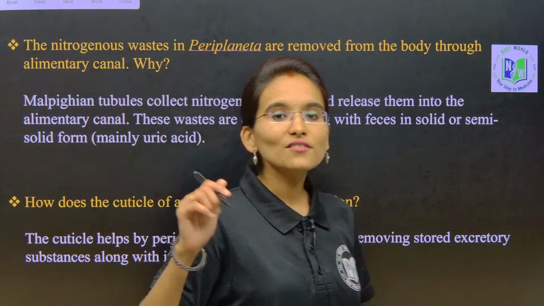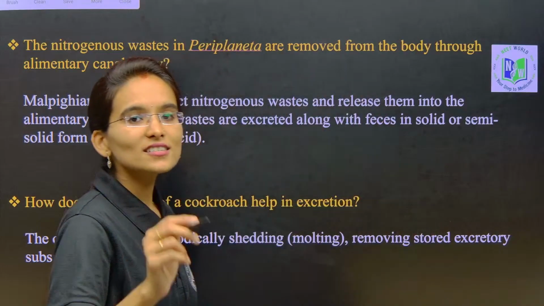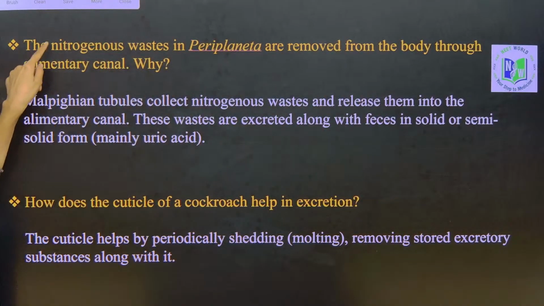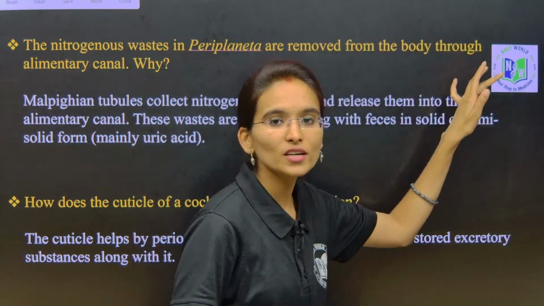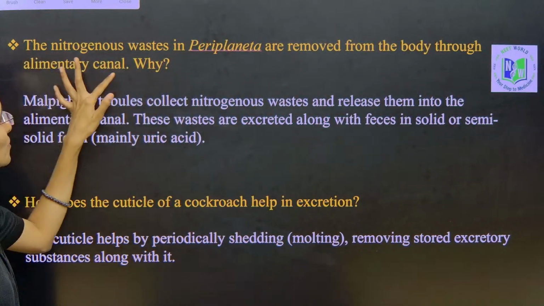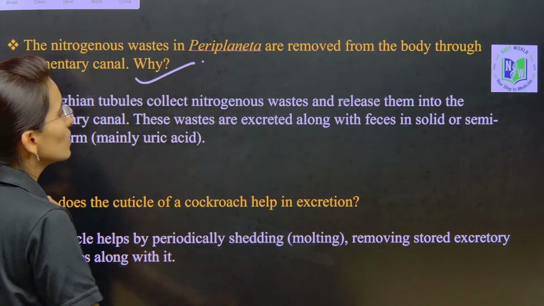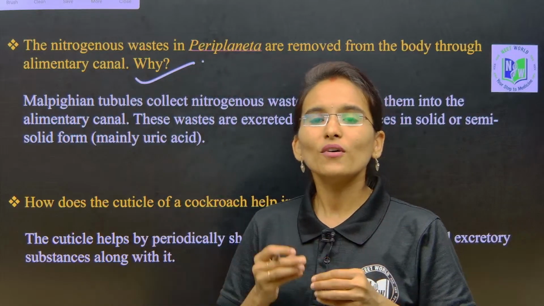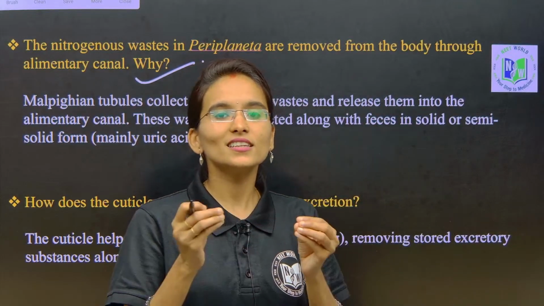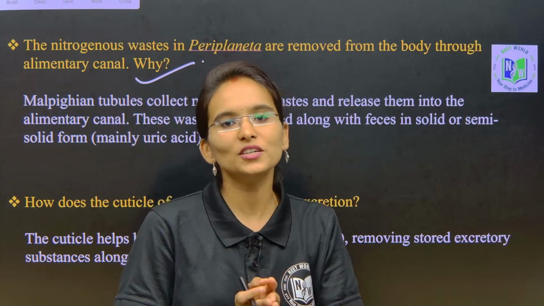It is there for your IPE examination. Just have a look at the question. The nitrogenous waste in Periplaneta is removed from the body through the alimentary canal, why? Now you need to answer this question: why does the cockroach excrete the nitrogenous waste through the alimentary canal?